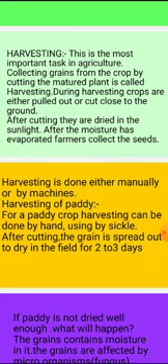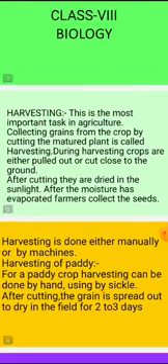During harvesting, crops are either pulled out or cut close to the ground. Some of them are pulled out, such as groundnuts. Some of them are cut close to the ground. After cutting, they are dried in the sunlight.